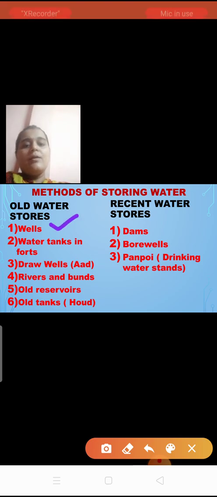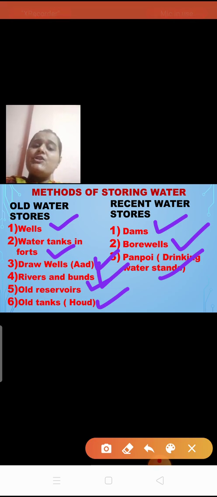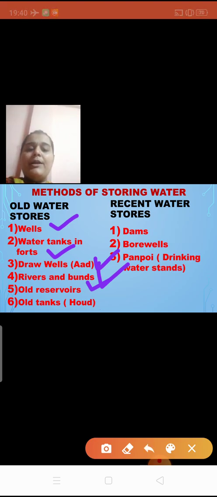You can see there are 6 methods of old water stores. See the first one, wells. Second one, water tanks in forts. Third one is draw wells, also known as ard. Fourth one is rivers and bunds. Fifth one, old reservoirs. And the next one, old tanks or haud, as it is known in Marathi. Now see, in recent water stores, the first one is dams, second one is bore wells, and third one is panpoi. In Marathi it is known as panpoi, and in English it is known as drinking water stands. So these are the various methods of storing water, and we will learn about it one by one.